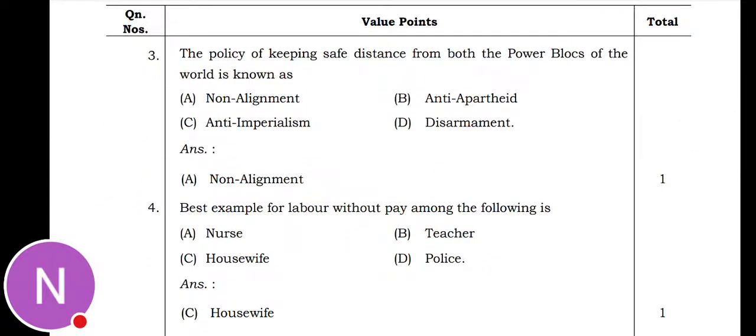Next, the third question they asked is, the policy of keeping safe distance from both the power blocks of the world is known as non-alignment, anti-apartheid, anti-imperialism, disarmament. So the policy of keeping safe distance from both the power blocks of the world is known as non-alignment. Option A, so you'll get 1 mark.